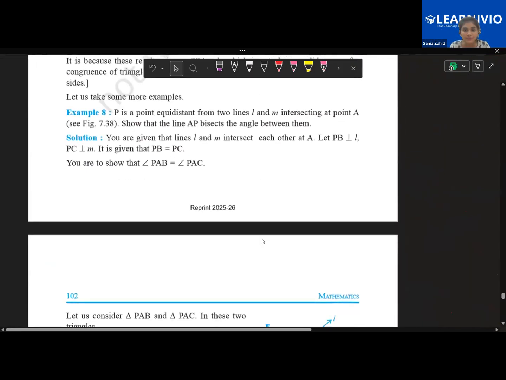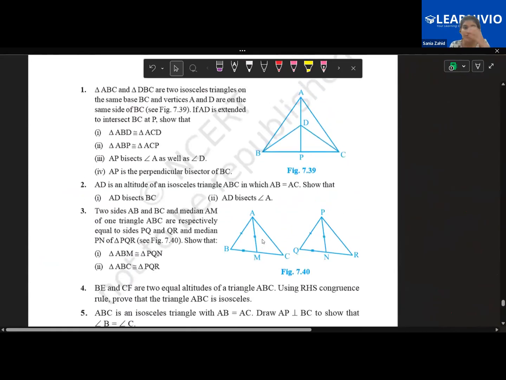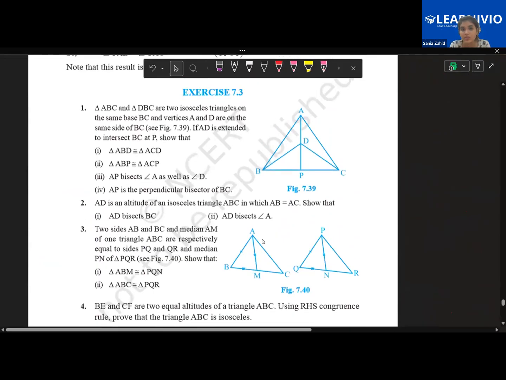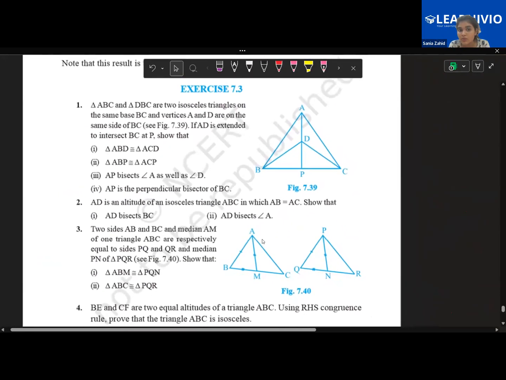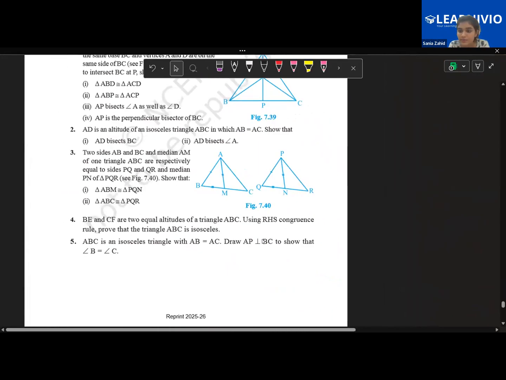Next question. We have one more question from the example, then we have some from the exercises. So children, question number 1, I'll give you as your assignment question. You will try to do question number 1 as your assignment, and the other questions we'll be discussing in the next class. Okay, children, any doubts?